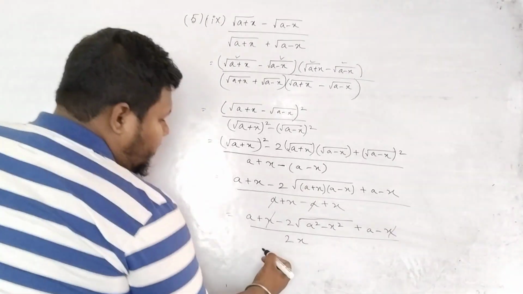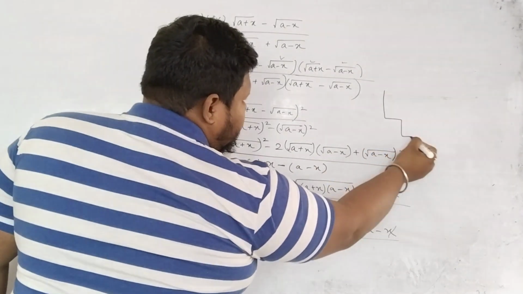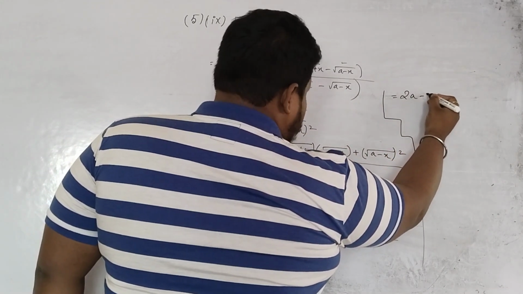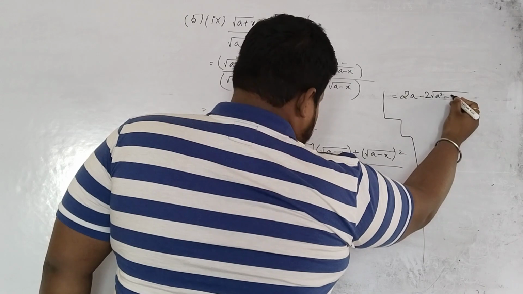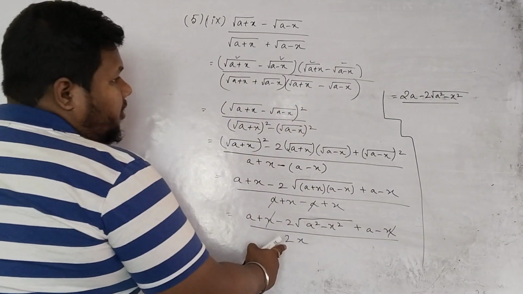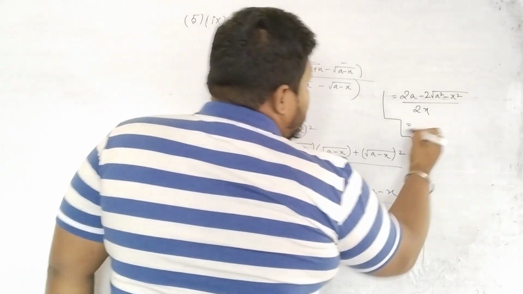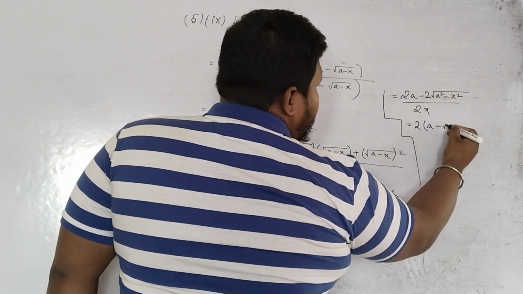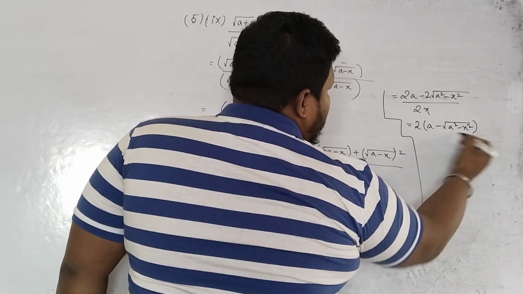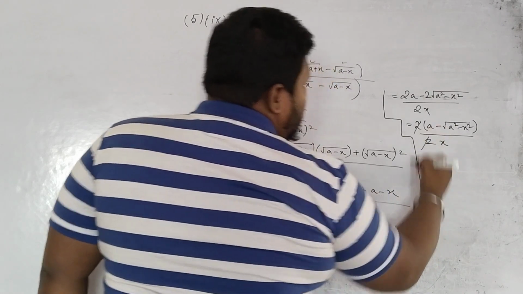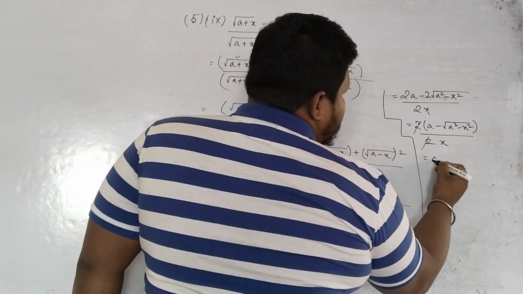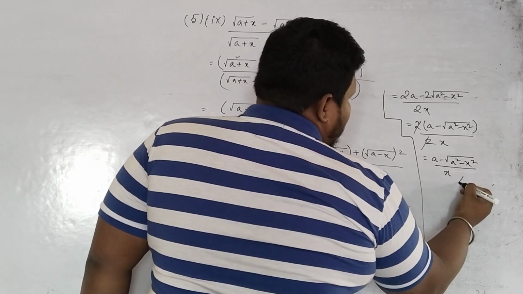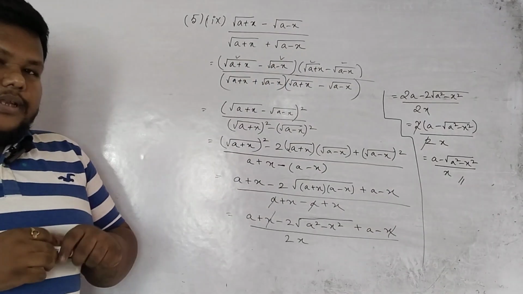So what we got here, let me write here because the space is less: a plus a, twice a, minus twice root over a square minus x square, divided by twice x. Here can I get anything common? Yes, I can take 2 as common, a minus root over a square minus x square divided by 2x. 2 and 2 got cancelled, so we are left with this answer: a minus root over a square minus x square divided by x. Okay, I hope it is clear.